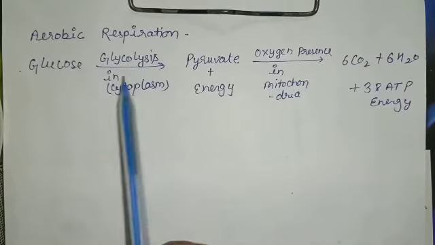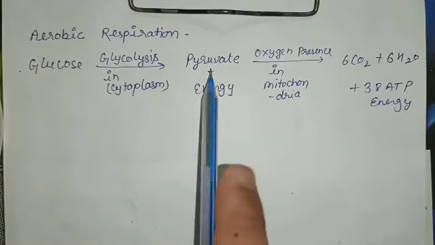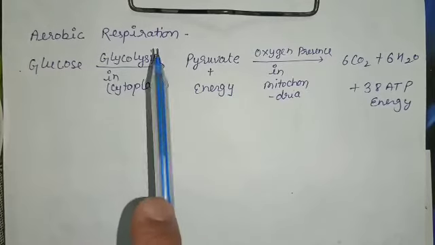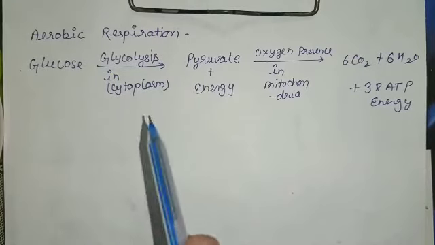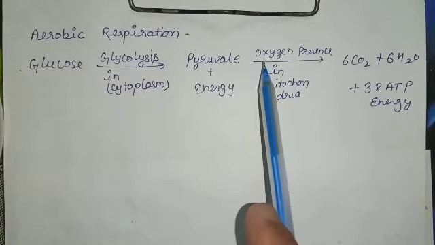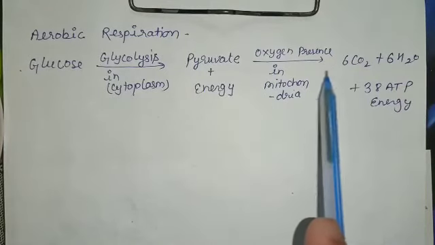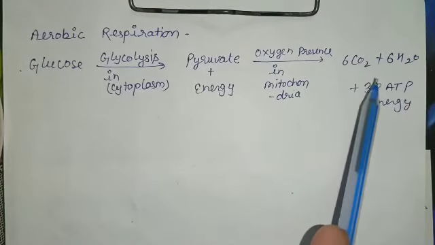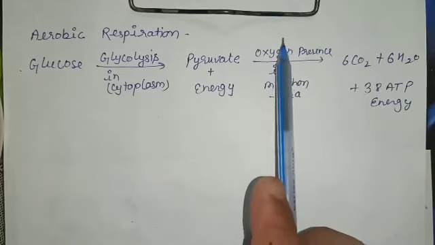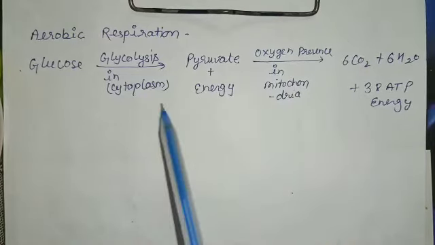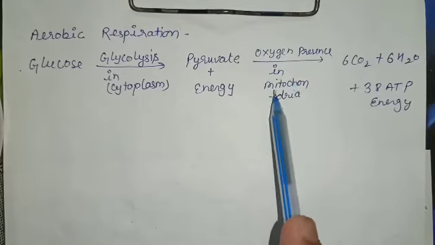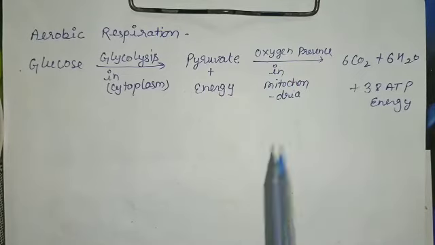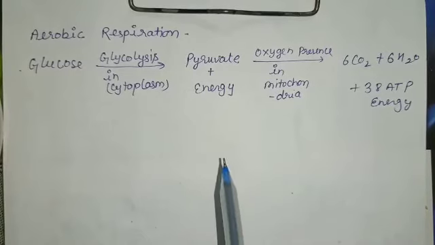In this aerobic respiration, the glucose converts into pyruvate and releases some amount of energy by the process of glycolysis. This process takes place in the cytoplasm of the cell. After this, the glucose finally converts into carbon dioxide and water and releases 38 ATP in the presence of oxygen. This complete process takes place in mitochondria and is represented by the Krebs cycle. Now, in next videos, we discuss the human respiratory system.